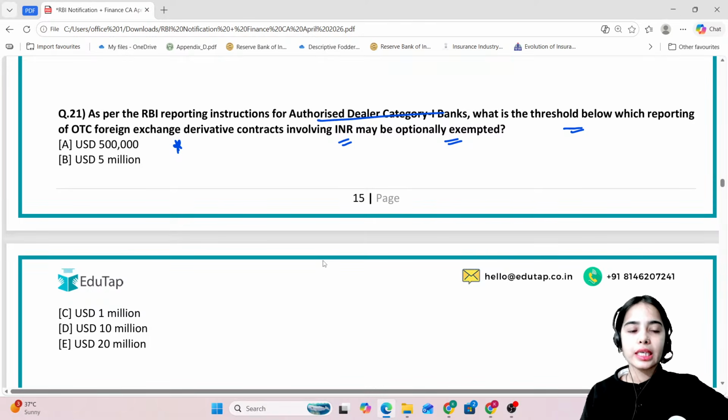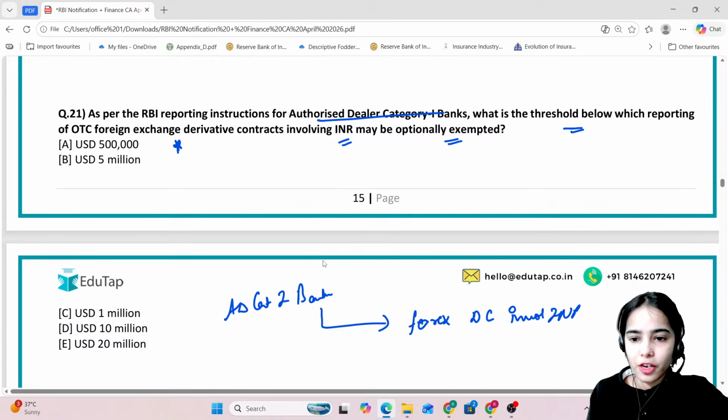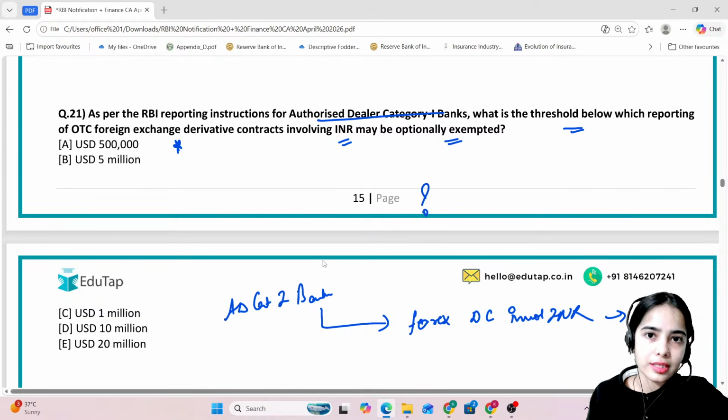So think about it. We have just discussed whether authorized dealer category 1 banks can do foreign exchange derivative contracts involving INR with their related parties. Can they do such kinds of contracts? No, right?